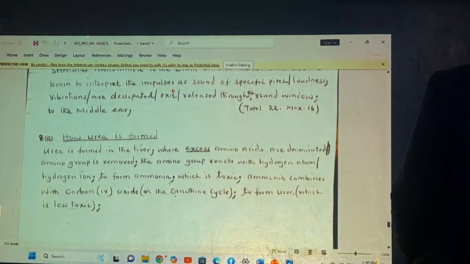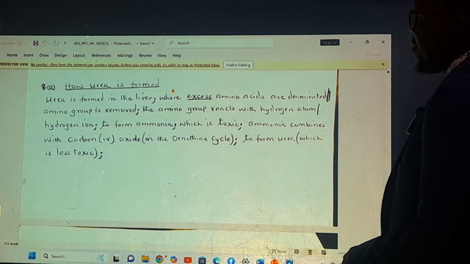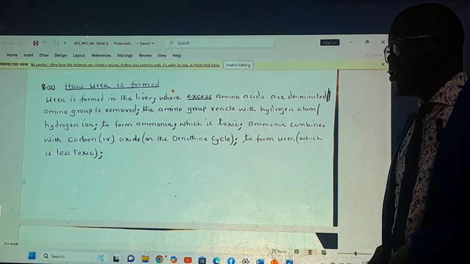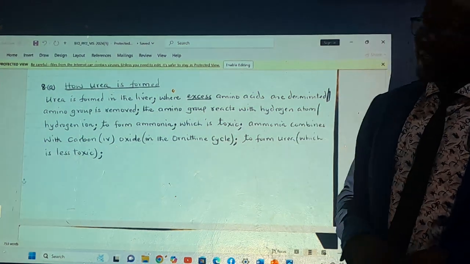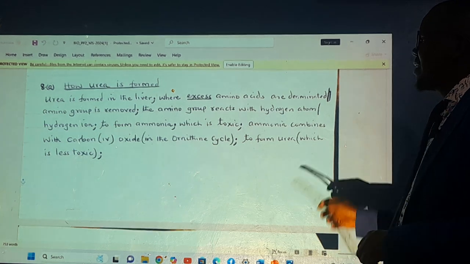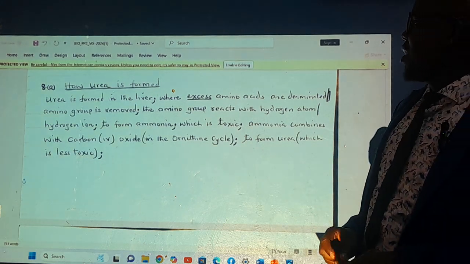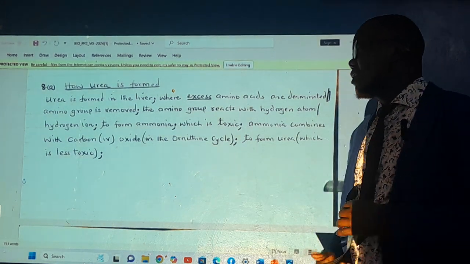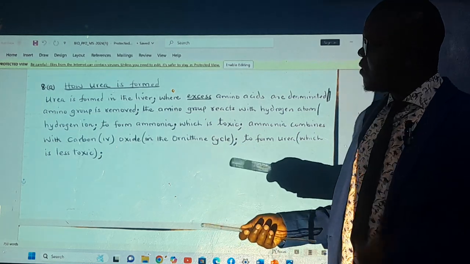Urea. You have urea formation. Urea formation, that is how many marks? 5 marks. That is deamination. Urea is formed through what? The deamination process. So urea, how is it formed?